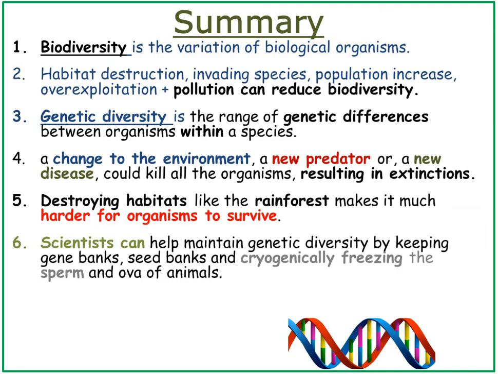So in summary, biodiversity is the variation of biological organisms. Habitat destruction, invading species, population increase, overexploitation and pollution can reduce biodiversity. Genetic diversity is the range of genetic differences between organisms within a species. A change to the environment, a new predator, a new disease could kill all the organisms, resulting in extinctions. Destroying habitats like the rainforest makes it much harder for organisms to survive. Scientists can help maintain genetic diversity by keeping gene banks, seed banks, and cryogenically freezing the sperm and ova of animals.